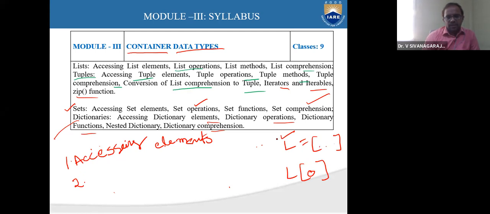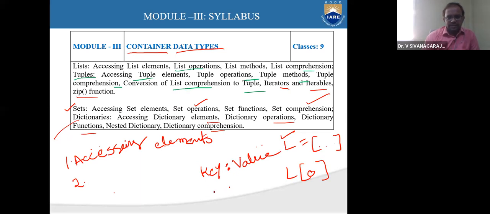Like that, how to access elements in the set, dictionary. In a dictionary, how will you access the elements? Yes, a dictionary consists of two parameters: key and associated value. The dictionary consists of a set of keys and a set of values corresponding to the keys, right?